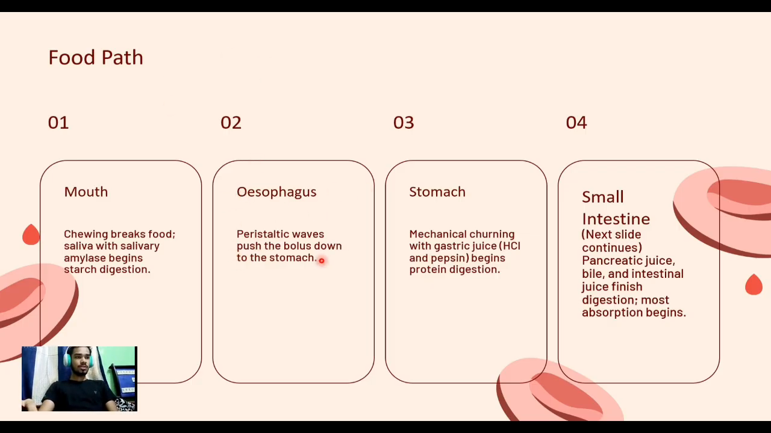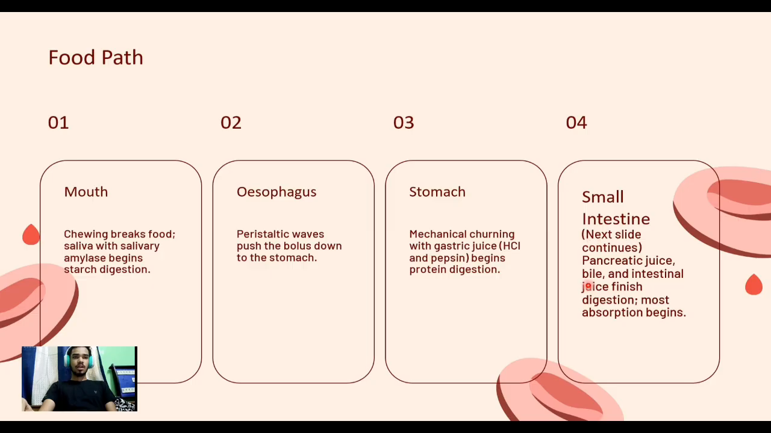Peristaltic waves push the bolus down to the stomach. What are peristaltic waves? Peristaltic waves push the food downward towards the stomach, and it can be upward also. What is the stomach? Mechanical churning with gastric juices, HCl and pepsin. Here, the stomach contains HCl acid and pepsin, which act along with the mechanical churning with gastric juices.